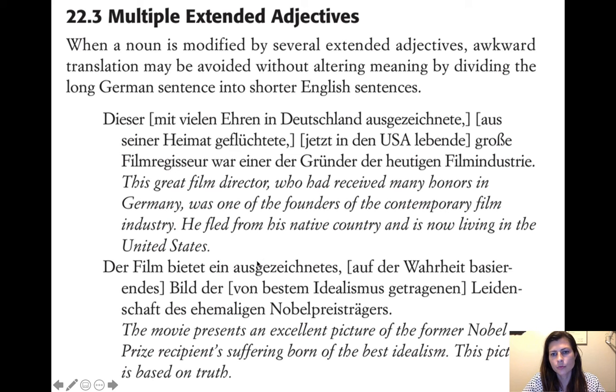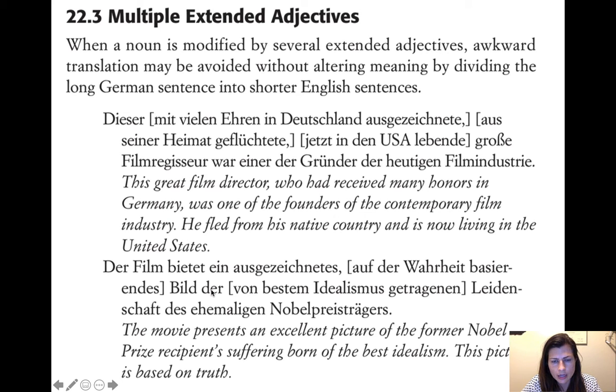But then we're gonna have an extended construction before we get to our noun. So, auf der Wahrheit basierendes, so based on a true story, right? Or based on reality. So a picture that is based on a true story, based on truth, you could say. And then now we're going into a genitive construction, because you can tell der plus a feminine thing is going to be a genitive. But before we get to our noun, we're going to do another extended adjective construction.